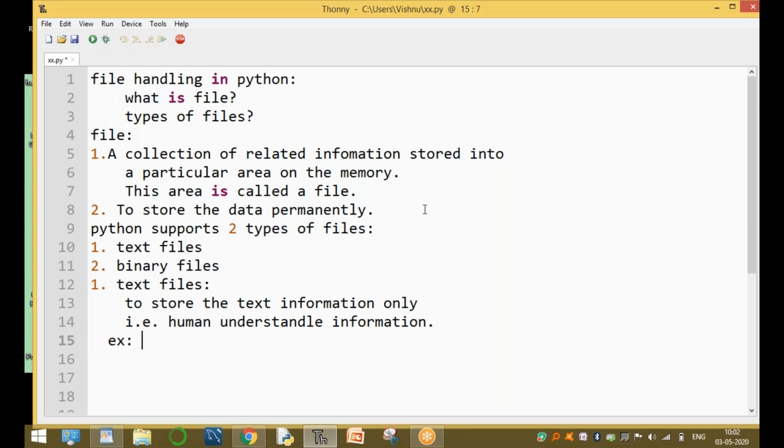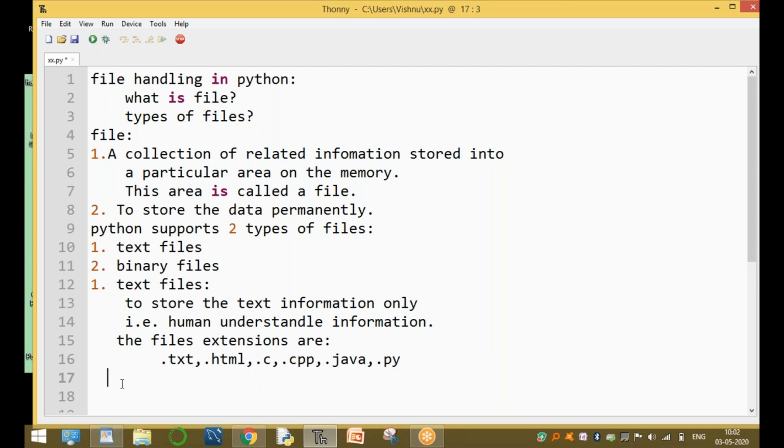For example, text file extensions are .txt, .html, .c, .cpp, .java, .py. These are text files. If you want to store text, the extension is always .txt. These are the program files: HTML program, C program, CPP program, Java program, and Python program. So this is a text file. These are the file extensions.